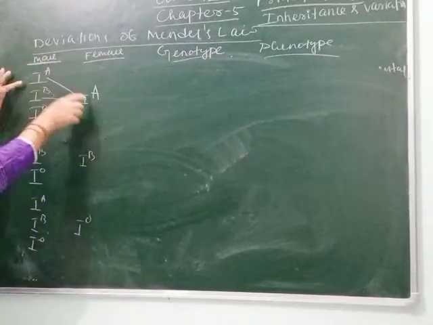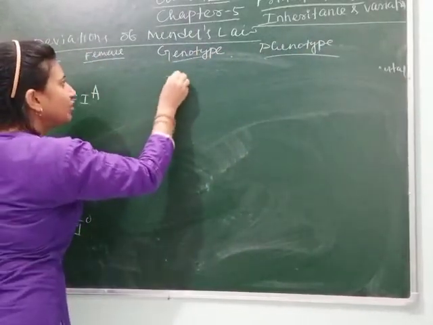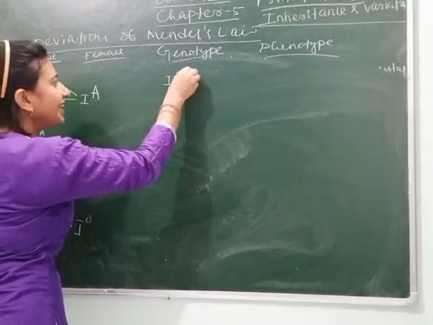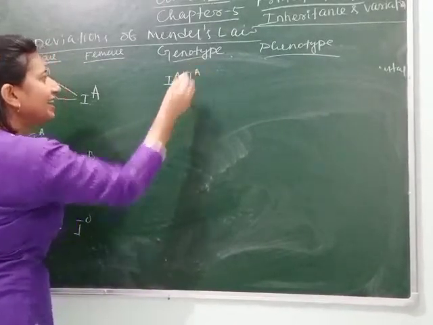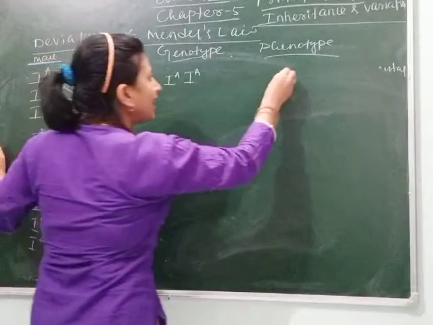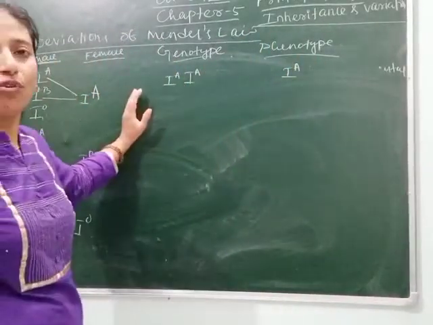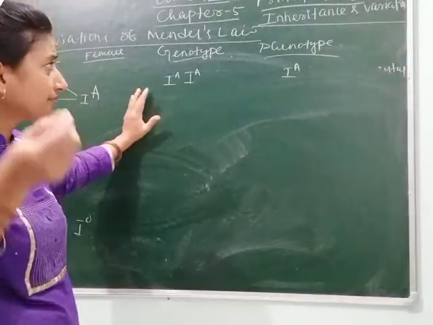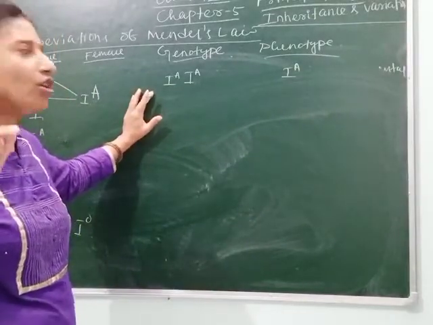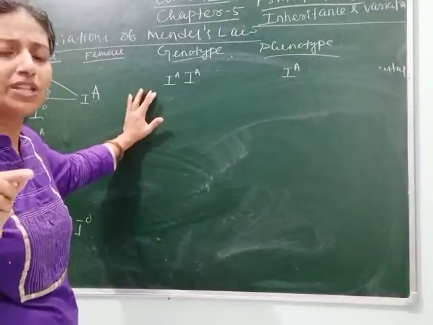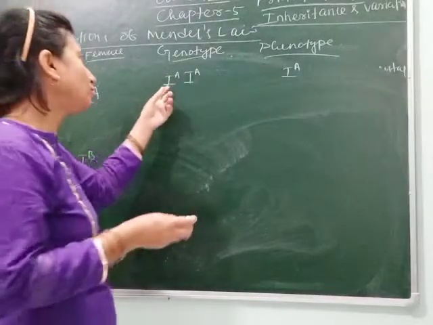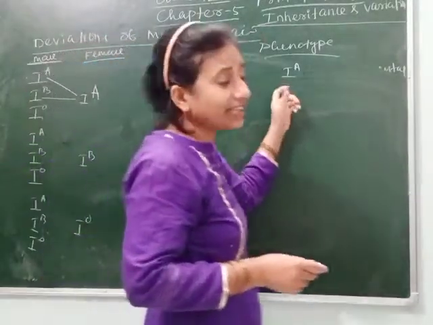So IA crossed with IA, then the genotype will contain both IA and IA, and the phenotype will be A. When both the alleles are the same, or homozygous, they express themselves. So here both the alleles are the same, that's why blood group A is expressed.